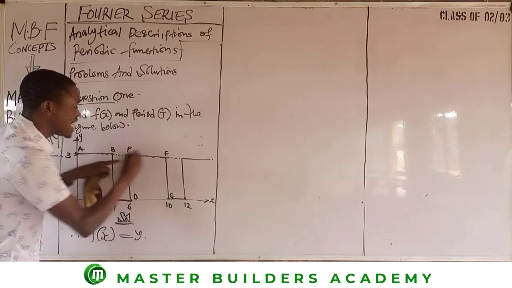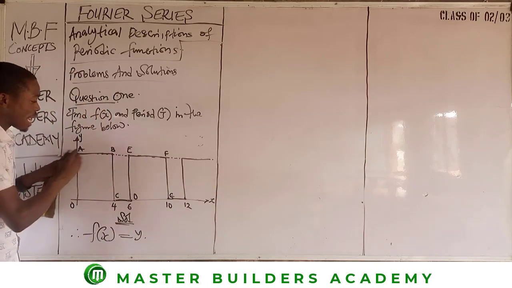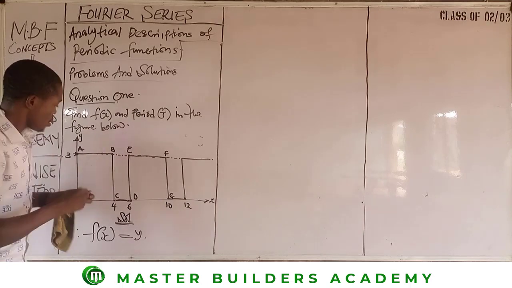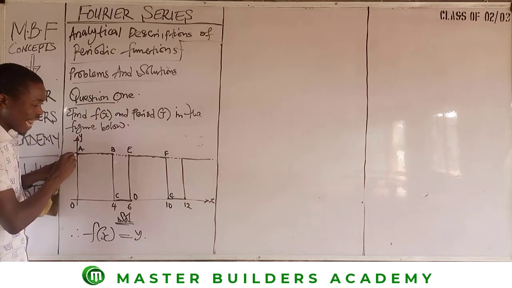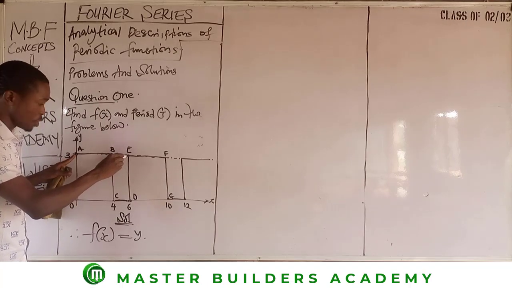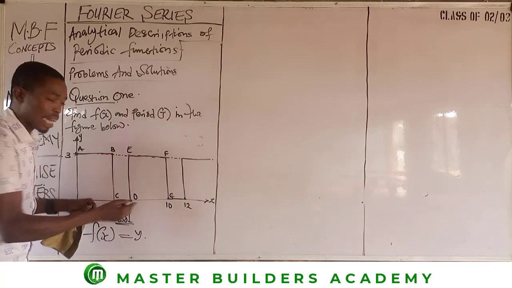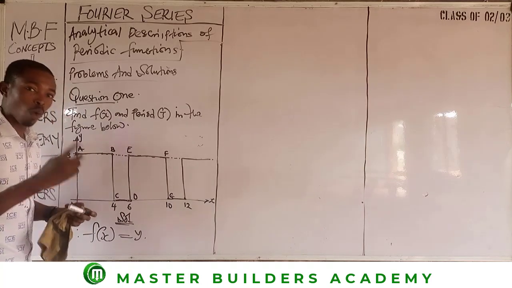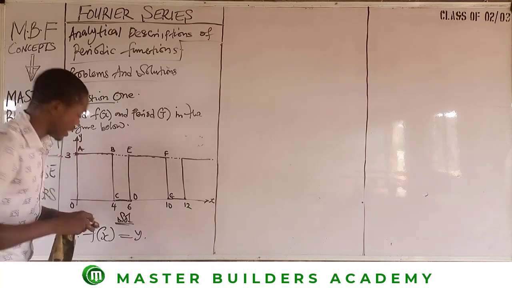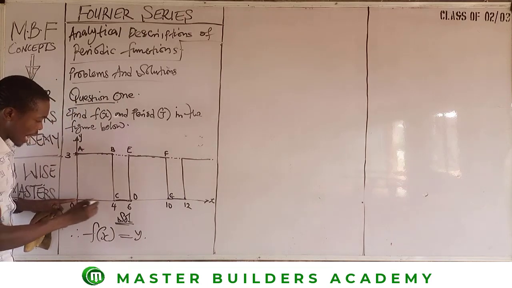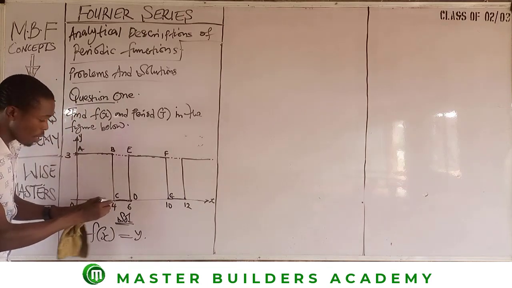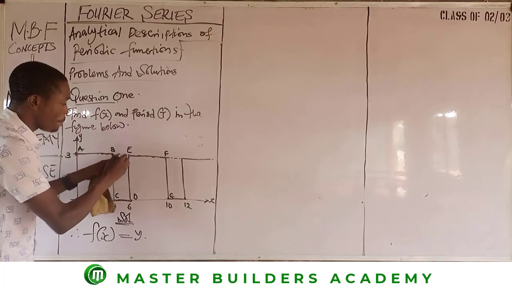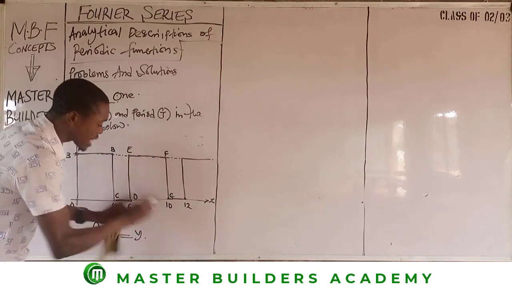But when we now have EF, remember, EF and AB are exactly the same. A and E are the same position. B and F are the same position. Again, how do I know? Is it because the shapes look exactly alike? Well, that can be it. But another thing is, between A and B, the interval is 4. But between C and D, the interval is 6. Now, between E and F, the interval is 4.